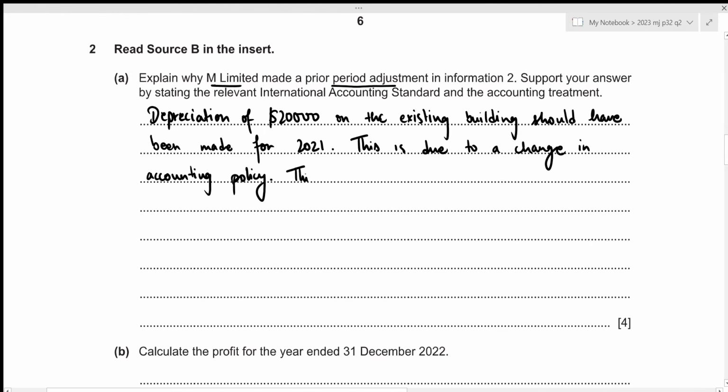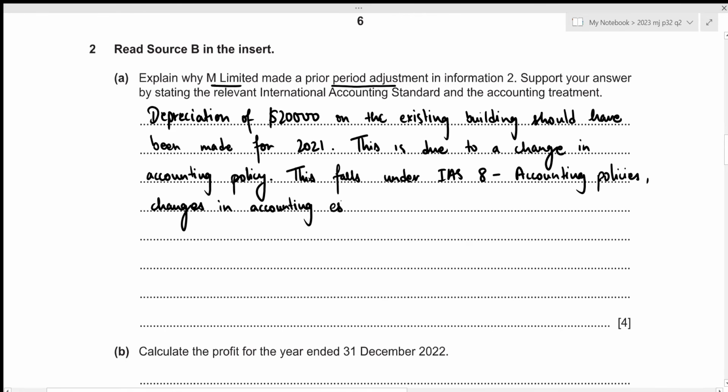This falls under IAS 8, which is called Accounting Policies, Changes in accounting estimates and errors.